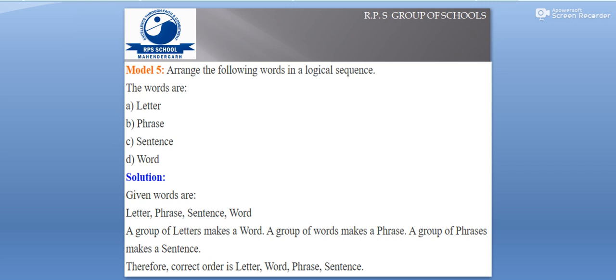A phrase is a group of words, but its length is going to be shorter than a sentence, because a phrase never has any verb. A sentence is a group of words that makes complete sense, whereas a phrase is also a group of words but doesn't make complete sense. And a word is like boy, B-O-Y, which is made up of 3 letters. A group of letters makes a word, a group of words makes a phrase, a group of phrases makes a sentence. Therefore the correct order is letter, word, phrase and sentence.